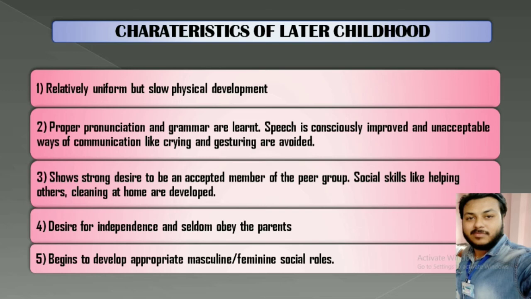So this stage is 6 to 11 or 12, which means the primary level, class 1 to 5. Then desire for independence and seldom obeying the parents, already discussed. Then they begin to develop appropriate masculine or feminine social roles. At this stage, sex specific rules for a boy or a girl, they start to show.